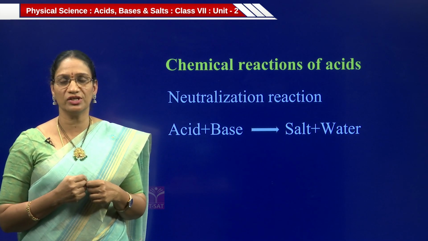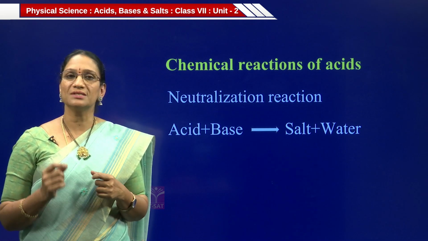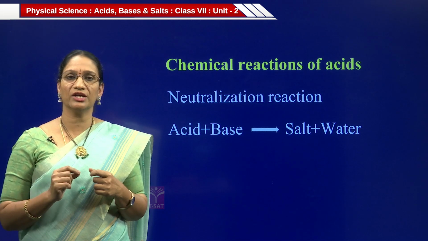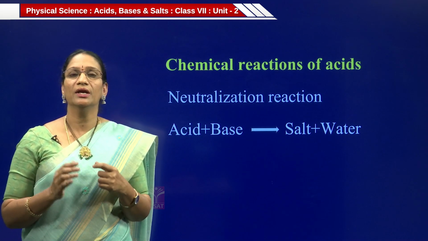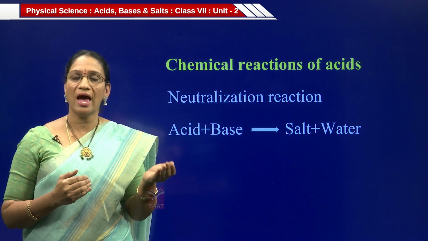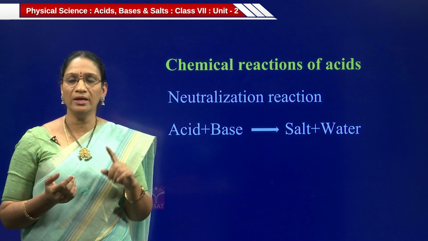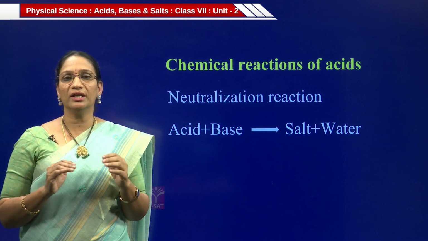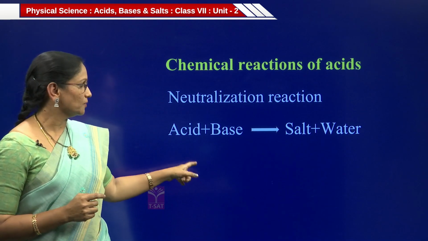So in neutralization reaction, an acid and a base will combine and form salt and water. This is called neutralization. In this reaction, excess of acid or excess of base will be neutralized with the opposite. That means if there is excess of acid, we have to add base. If there is excess of base, we have to add acid to it. And finally, we have to neutralize the reaction. Finally, we find the salt and water. Let us see the reaction.